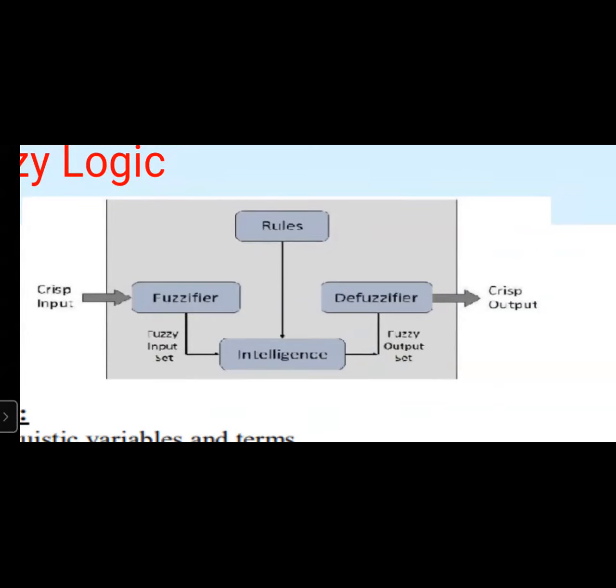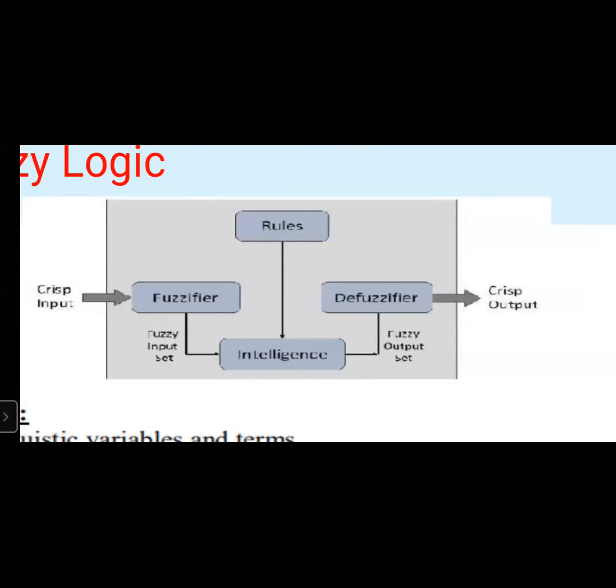Whatever crisp input it gets is given to the intelligence. In that intelligence we have some rules. Based on the rules present in the intelligence, it is going to give the output. That output will be given as a fuzzy output set to the defuzzifier.